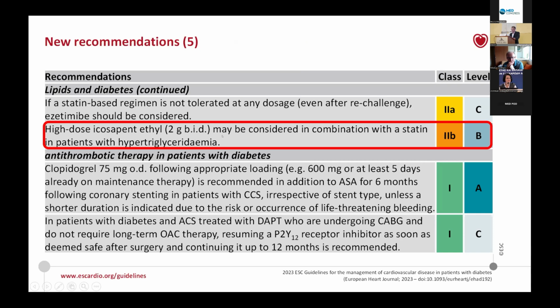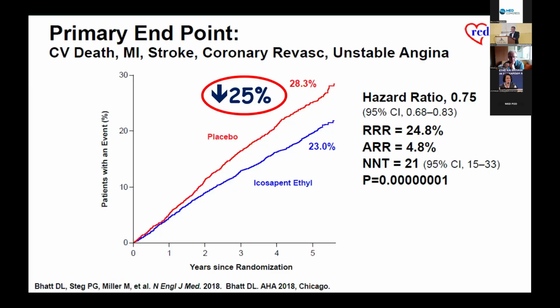This is a pure eicosapentaenoic acid in an ethyl form. This is because of the REDUCE-IT trial, which has shown that in such patients with either established cardiovascular disease or diabetes and other risk factors, icosapent ethyl reduces by 25% further the cardiovascular risk, cardiovascular death, etc.